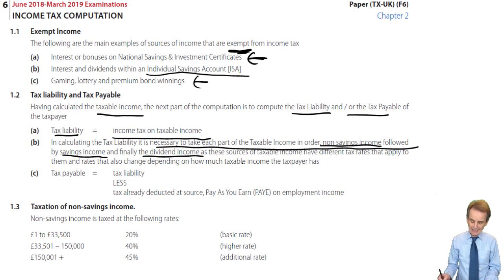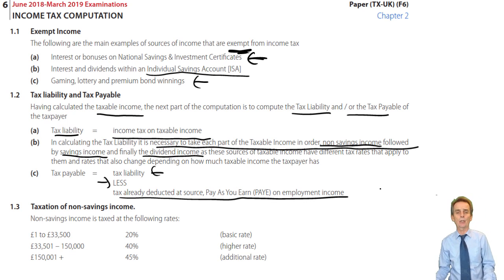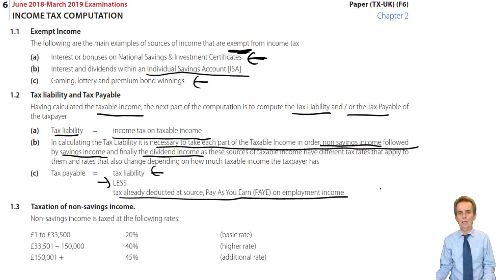Tax payable, all that is your tax liability less any tax already deducted at source. And what that will equate to, so far as our syllabus at least is concerned, is just one thing: pay as you earn. PAYE, you may remember we mentioned this in relation to our earlier lecture, and that was what is charged and deducted at source by employers on employees' employment income. So only if they ask for tax payable will the PAYE need to be deducted. Otherwise, tax liability is before that deduction.